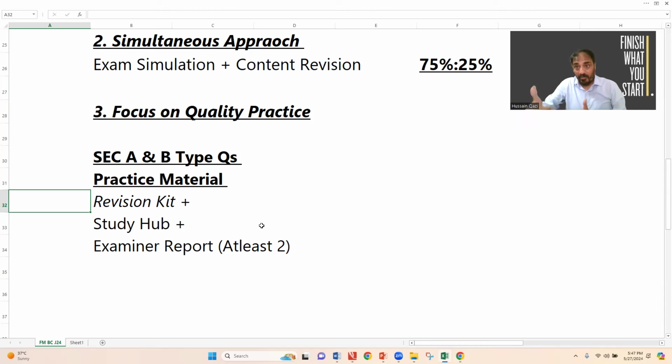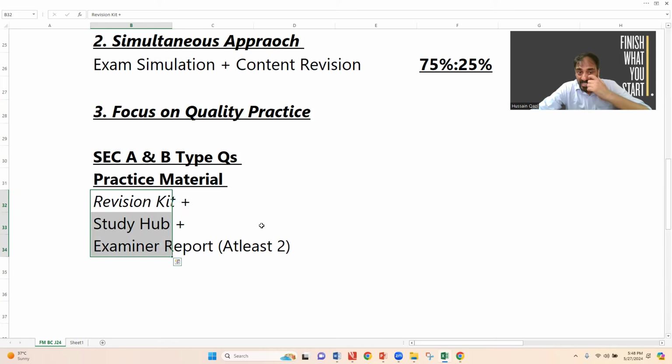And that's very important to understand the psychology of the examining team, because you have to face the examination which will be made by, or which has already been made by, the examining team. So understanding the psychology is also important. Okay, so revision kit, study hub, examiner report. Okay, sir, this is the first thing.